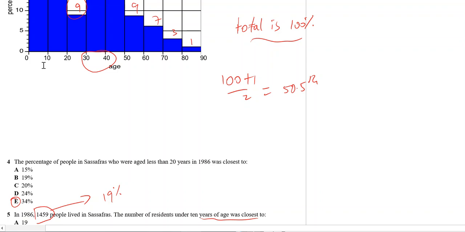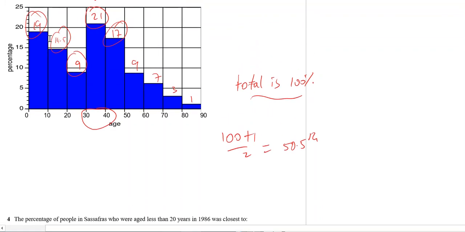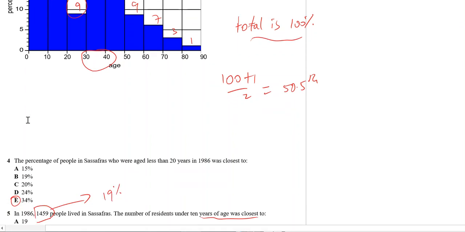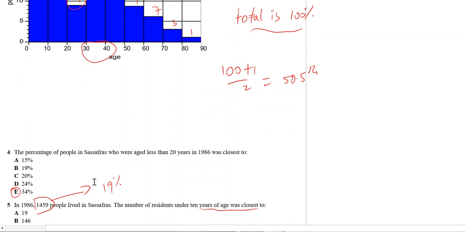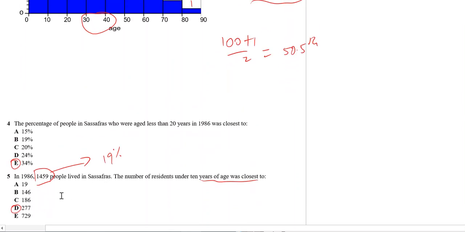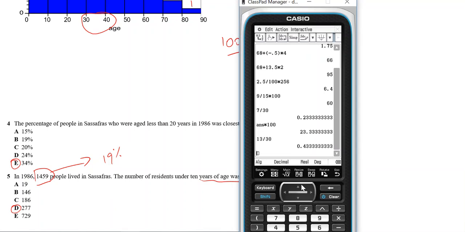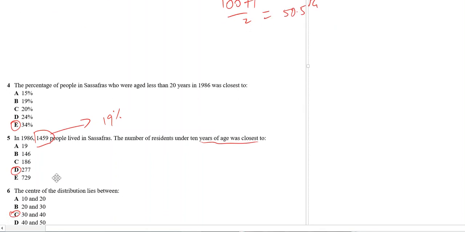In 1986, 1459 people lived in Sassafras. The number of residents under 10 years of age is here. We know that 19% is under 10 years of age, but we want the number of people. Out of these people, we want 19% of 1459. So how do I do this on my CAS? 19 divided by 100, times 1459. Remember the formula if you don't figure it. So it's 277 people. So it's D.